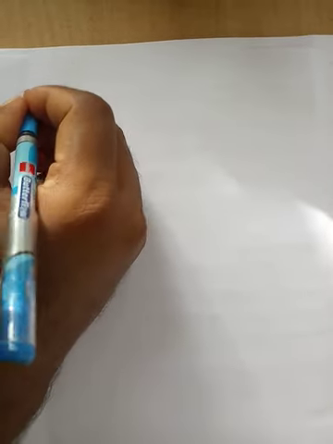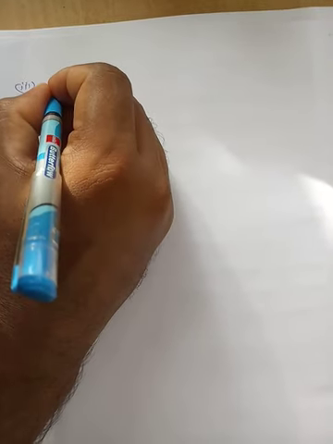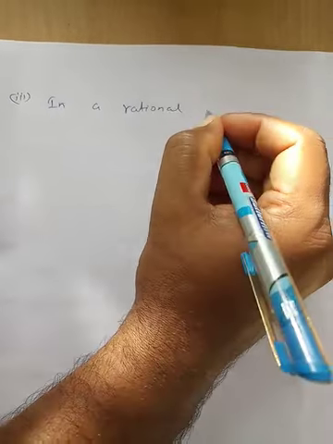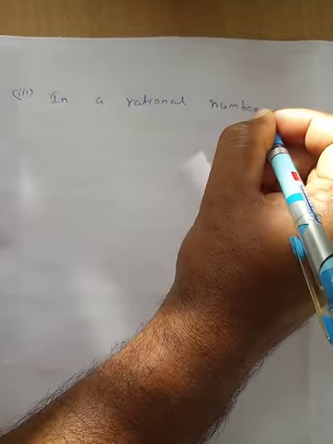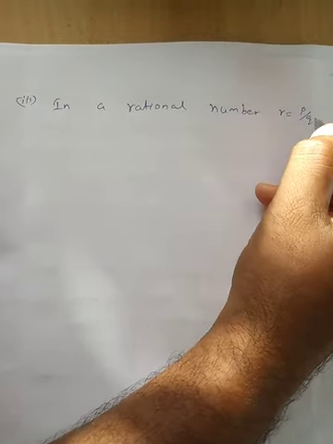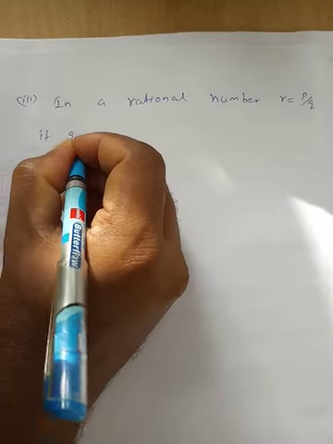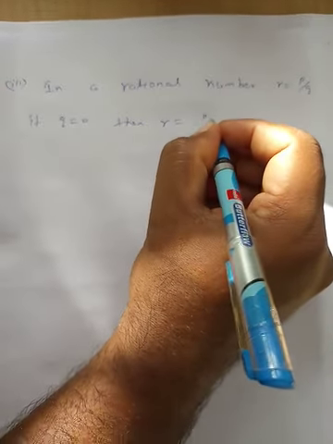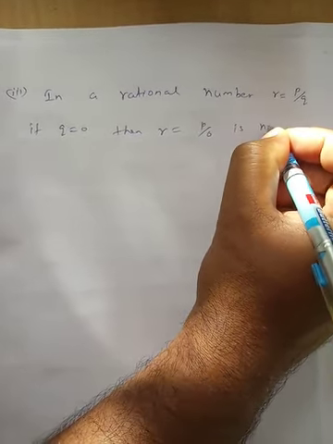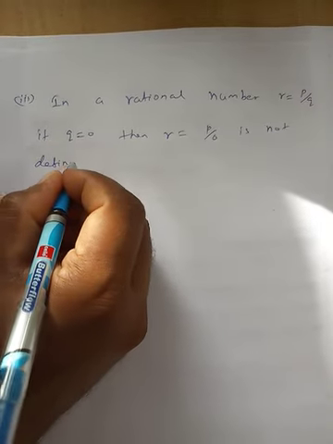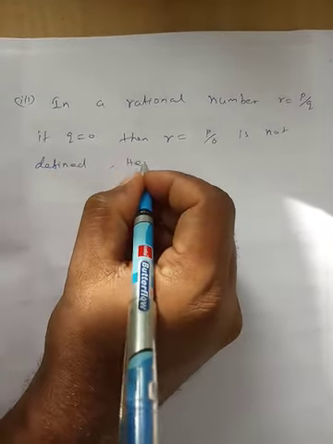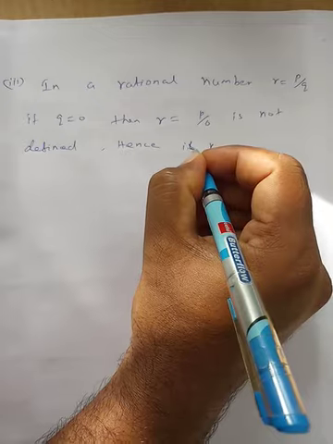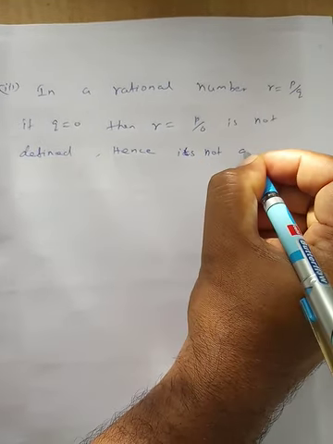Now note number 3. In a rational number r equal to p by q, if q is equal to 0, then r equals what? p by 0 is not defined. Hence, it is not a rational number.